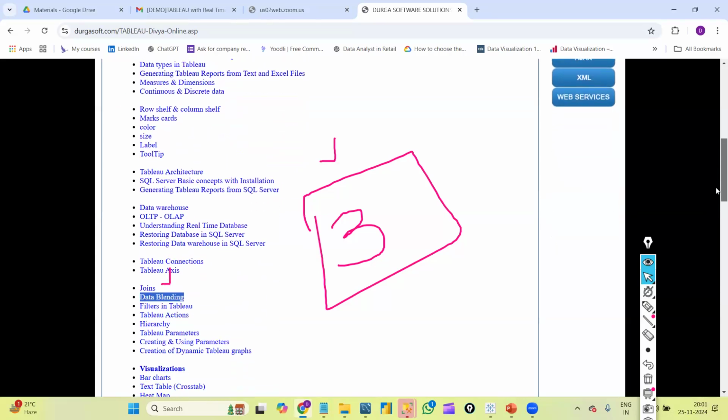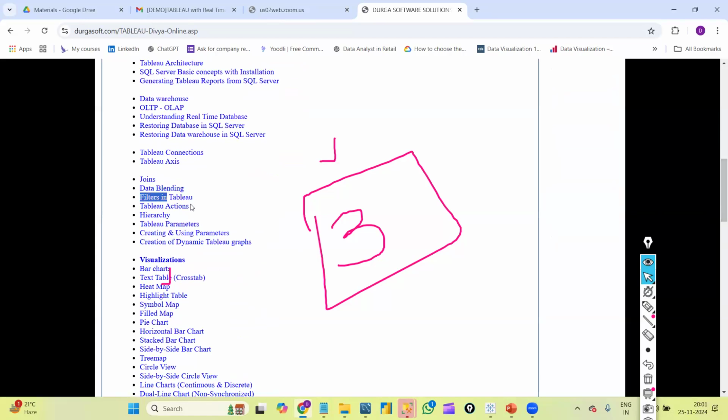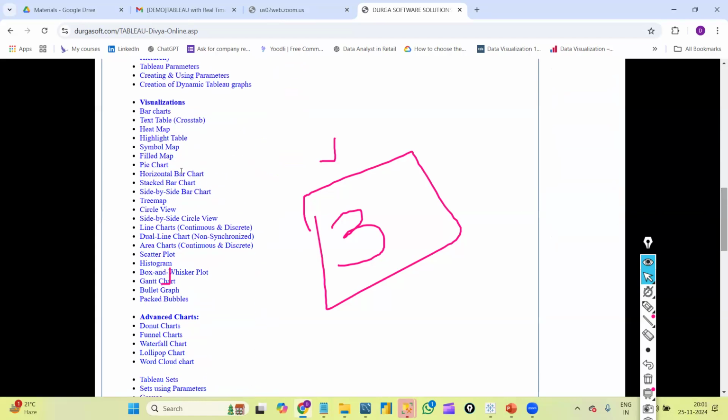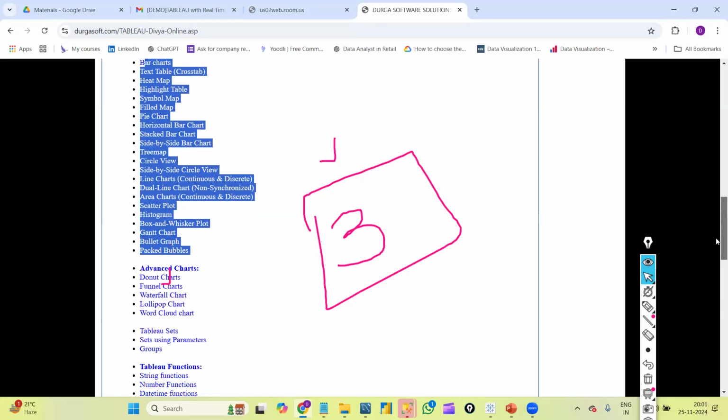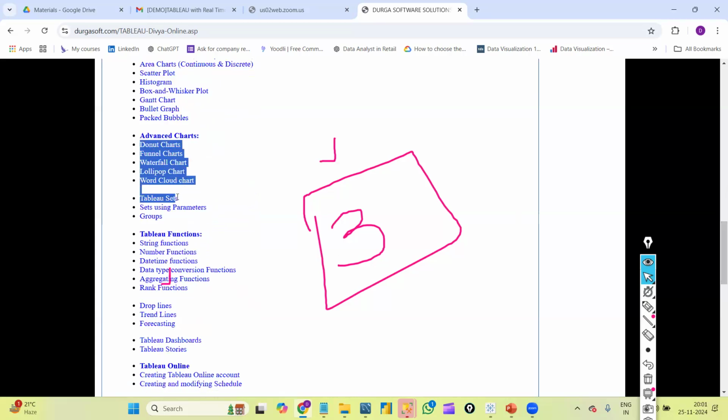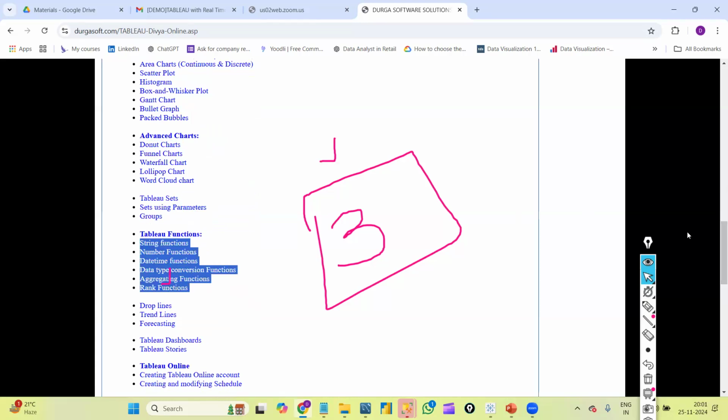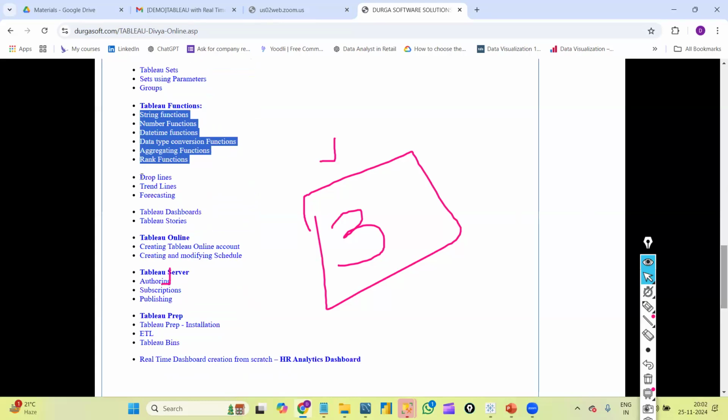This is our course content. Joins, data blending, filters in Tableau, Tableau actions, hierarchies. We have something called Tableau parameters, by using which we will create some dynamic graphs, right? Then we will learn all the visualizations, each and every graph, very practically: what kind of graph we will use for what kind of data. These are some advanced graphs which we are going to cover. And Tableau sets using parameters, Tableau groups, Tableau functions, drop line, trend line, forecasting line, by using which we can create some trends, and we will also create some forecasting options for future data.